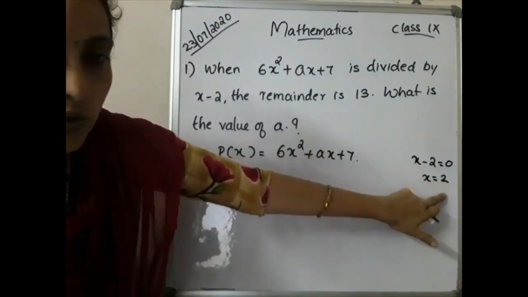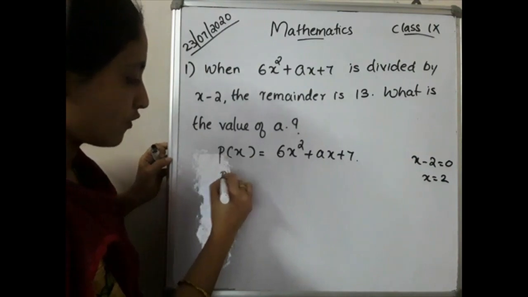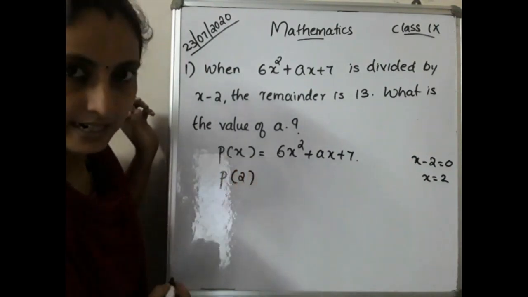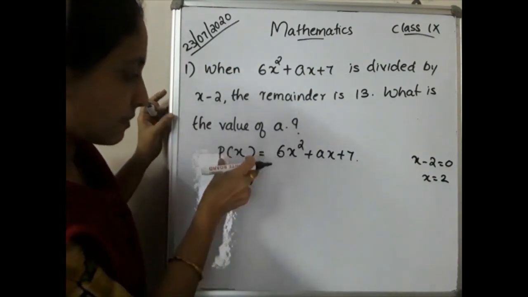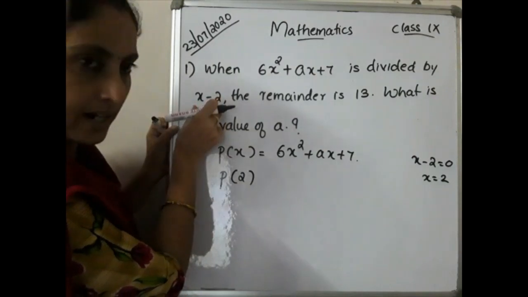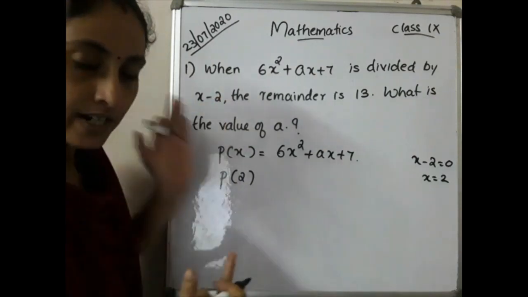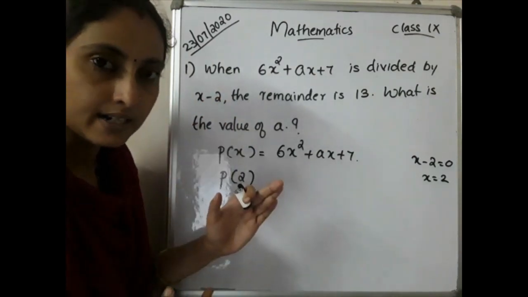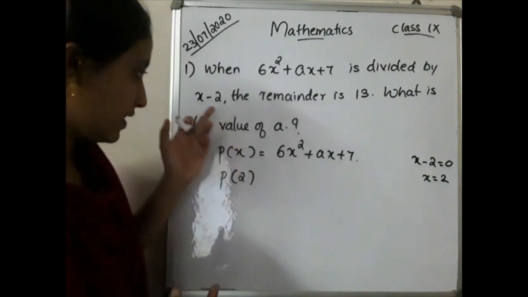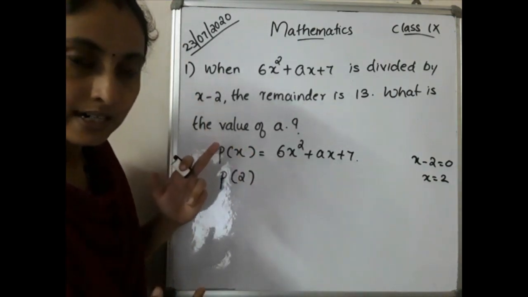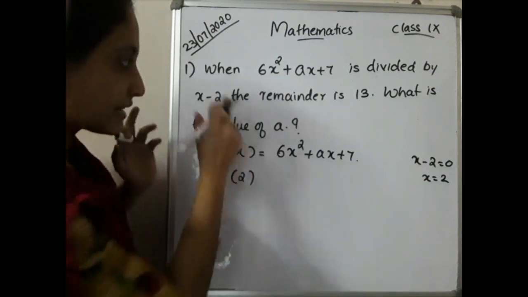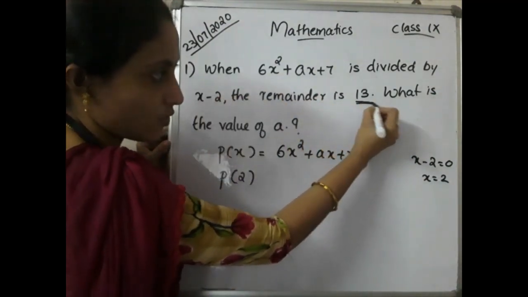Instead of x, what do we have to write? 2. That is, p of 2 will be the remainder. Is it clear? When a polynomial is divided by x minus 2, what will be the remainder? If it is divided by x minus a, what is the remainder? P of a. If it is divided by x minus 2, what will be the remainder? P of 2. Okay, that remainder is given in the question as what?